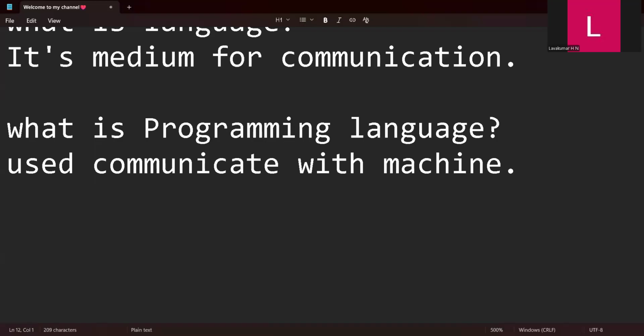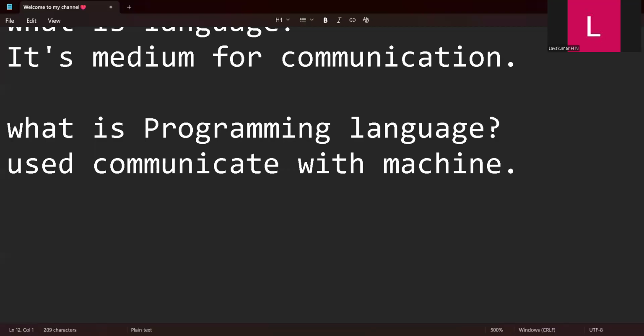So at that time, what will we do? We will have a translator. Either we will not speak, there are only two possibilities. We will speak by having a translator, or else, you don't know English, so how can I communicate? So mind your business. Like that, you will neglect that person.